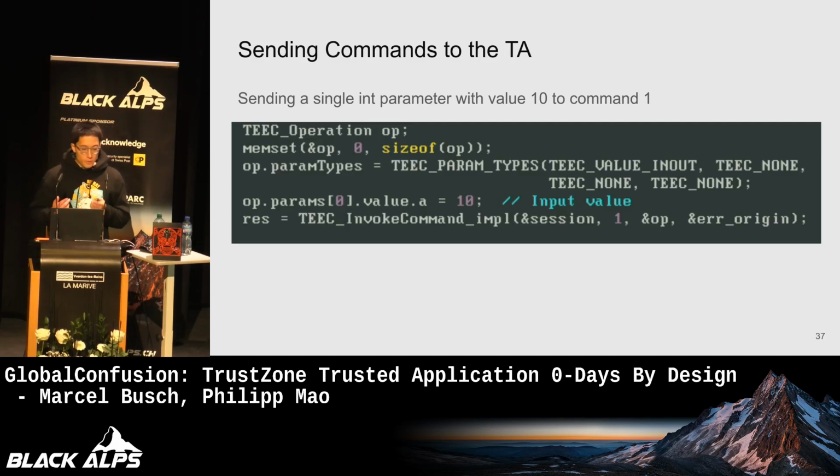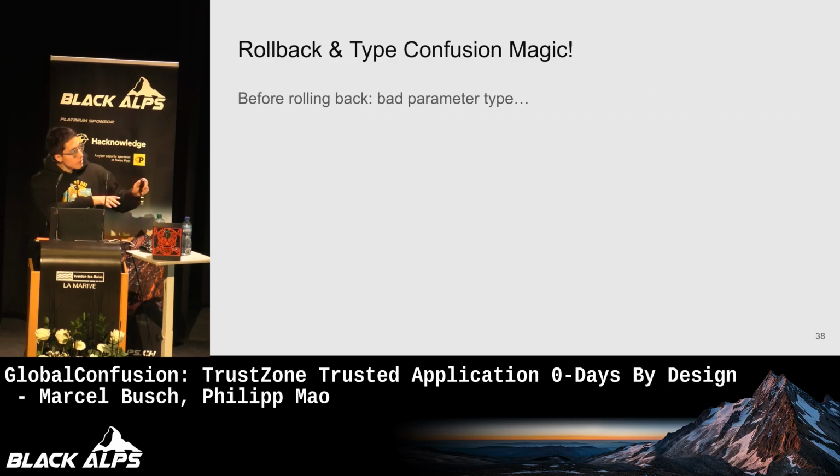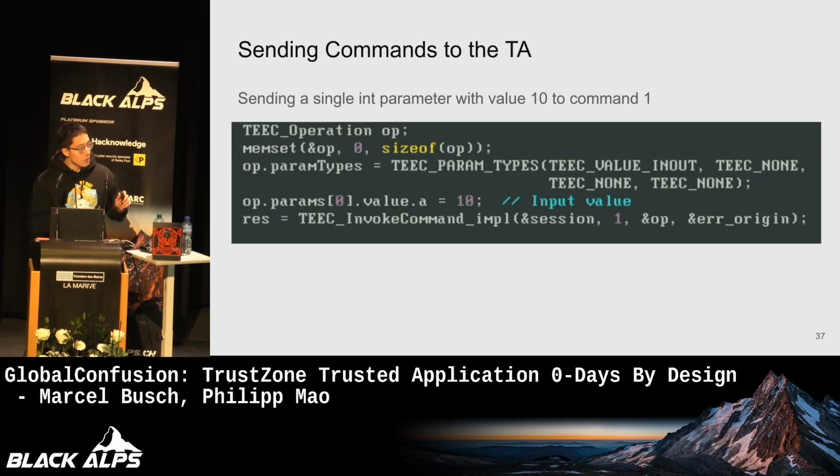Now, if we run our client application on the phone without rolling the key install TA back, nothing happens. The only thing that happens is there's a kernel log output saying bad parameter type. Why bad parameter type? Presumably, when we make this invoke command function call, the trusted application is expecting a memref argument, but we're passing a value argument.